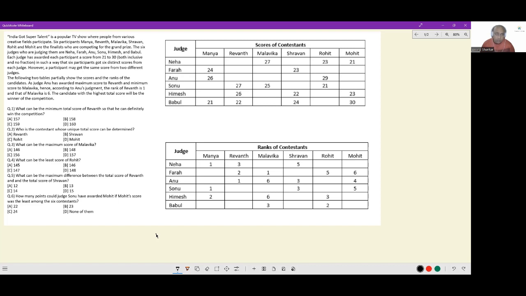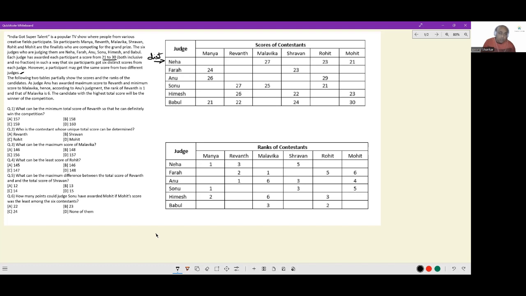The judge has awarded each participant a score from 21 to 30, both inclusive and no fraction. So only natural numbers. The scores that are given to people, which are also represented in the table here, are from 21 to 30. In such a way that the 6 participants got 6 distinct scores from each judge, which means every judge, every row, the numbers will be distinct. However, a participant may get the same score from 2 different judges. So columns need not necessarily be distinct, but rows have to be distinct. This is what is stated to us.